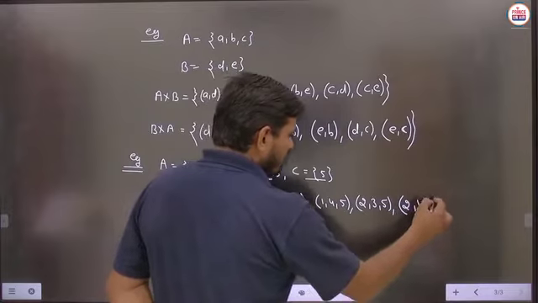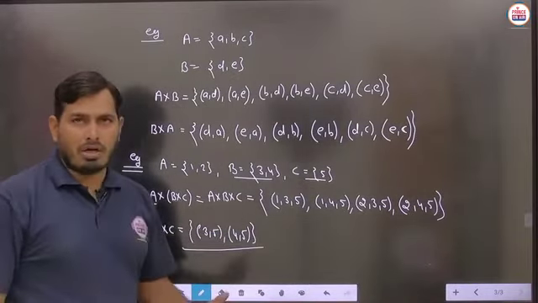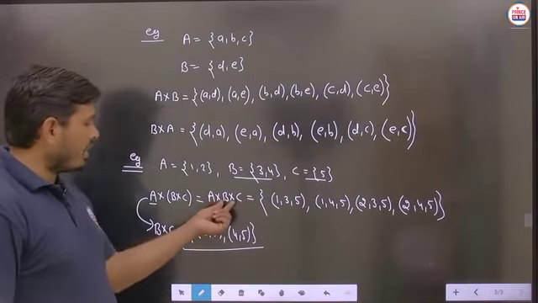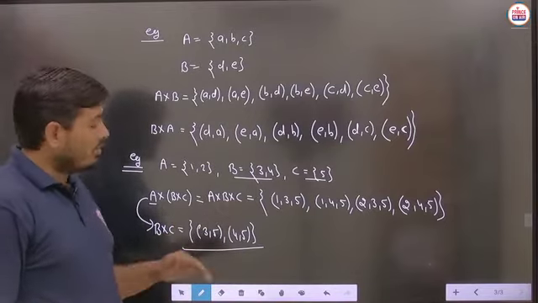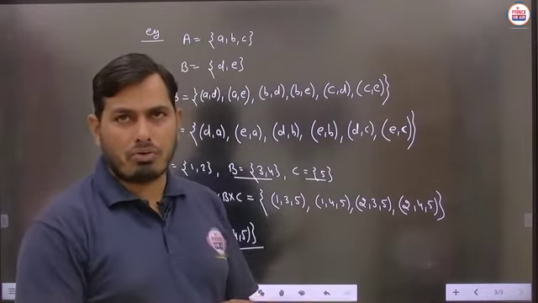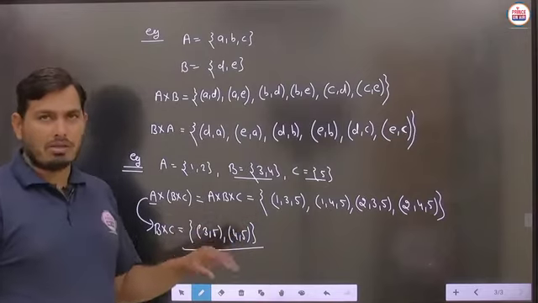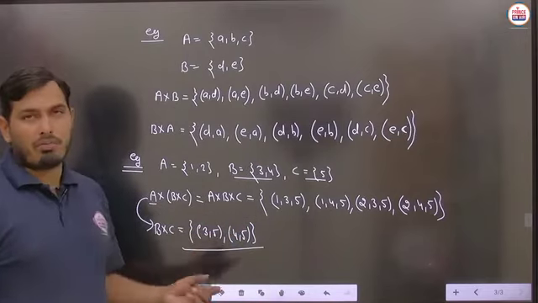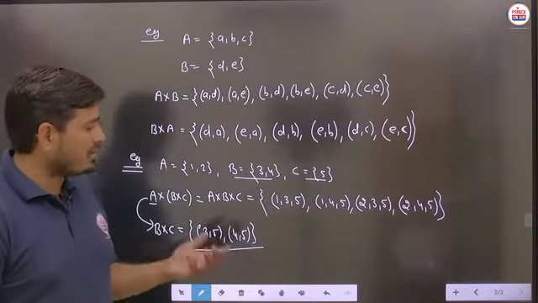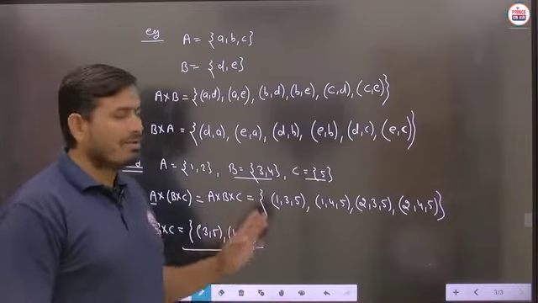So in the cases of 3 sets, sometime it is asked that we have to calculate the Cartesian product of the 3 sets. Then definitely you can calculate the Cartesian product of 2 sets at a time. Then after that it will be taken with another set, and sometime 4 sets, 5 sets are also given. So there should be no problem in this case. But we have to just keep the sequence. Means at a time we have to do the Cartesian product of only 2 sets. Is it to be clear? And according to the given sets, sometime ordered pair, sometime ordered triplet, like this you will obtain as per the given sets. Is it to be clear?